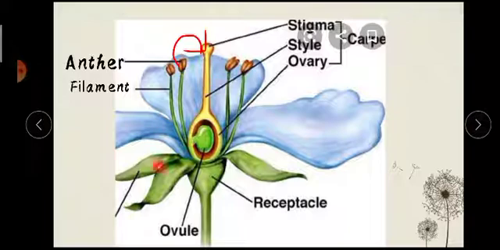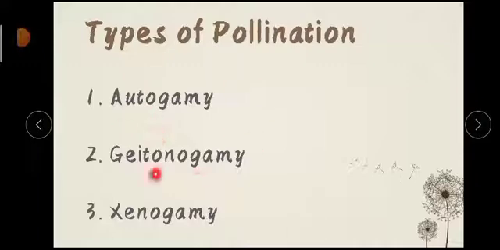We already discussed the male and female parts of a flower in our earlier classes. Okay students? So now let us discuss what are the different types of pollination. In different types of flowers, pollination doesn't occur in a similar manner.